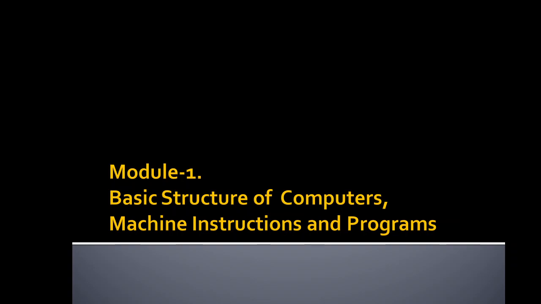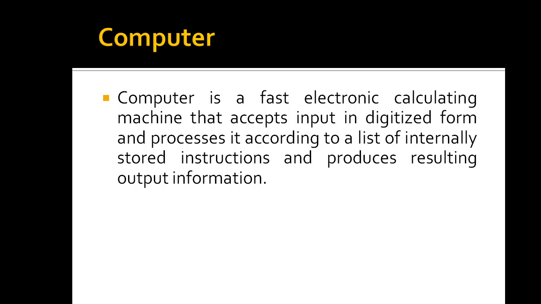Let us begin with module number 1, that is basic structures of computers and machine instructions and programs. So to begin with, let us see what is a computer. A computer is a fast electronic calculating machine that accepts digitized input information and then processes it according to a list of internally stored instructions and then produces the resulting output information.